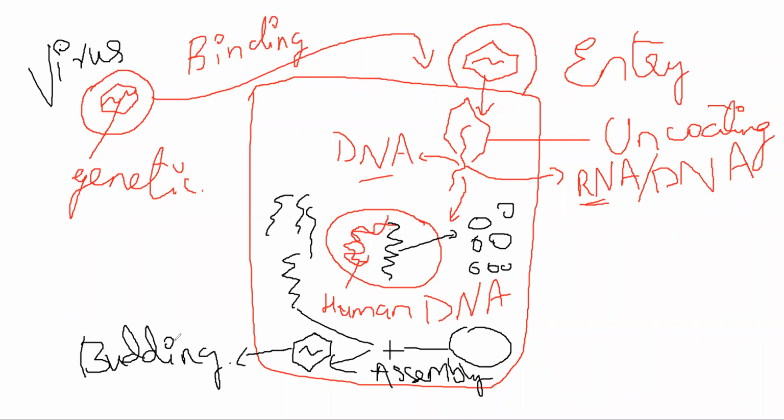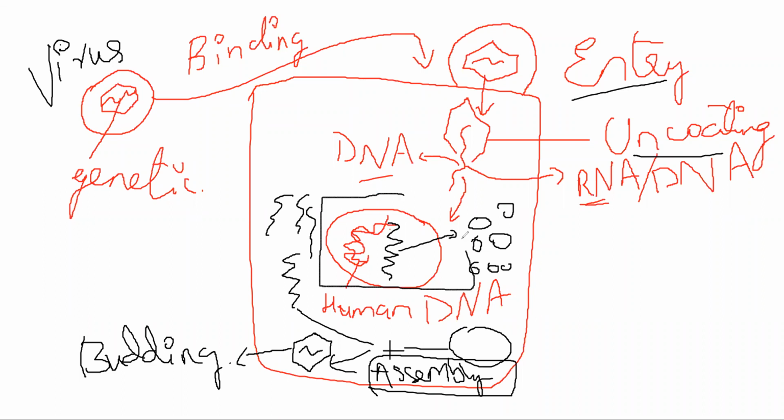Now antivirals work on different steps. Some of them will work on entry, some of them will work on uncoating, some of them will inhibit assembly, or some of them will work on some other part. ठीक है. These are the general ways through which antivirals work. अपना acyclovir जो है, it will inhibit DNA synthesis. Okay, what I just discussed, it will inhibit this step.